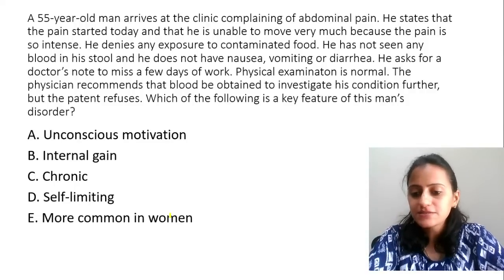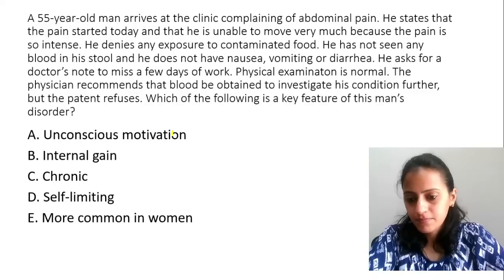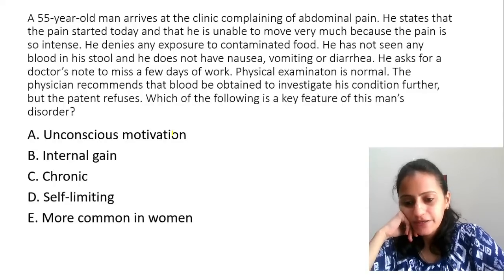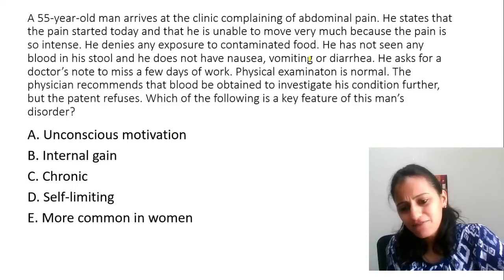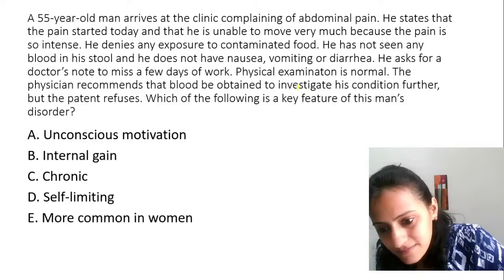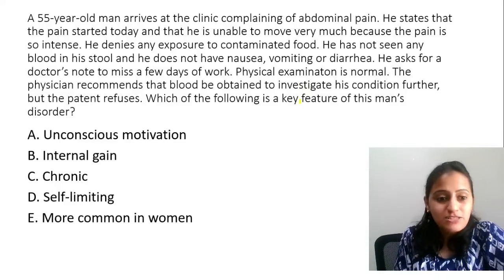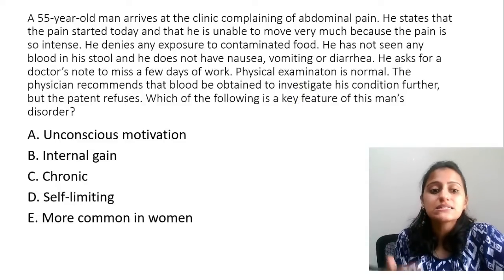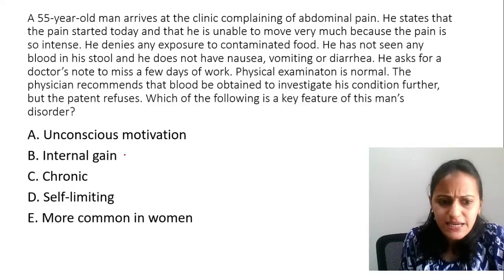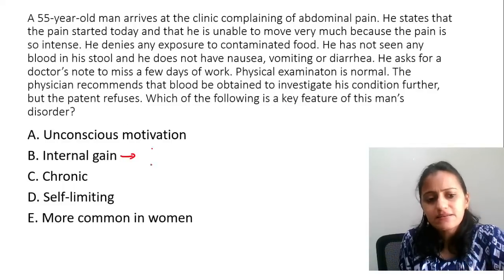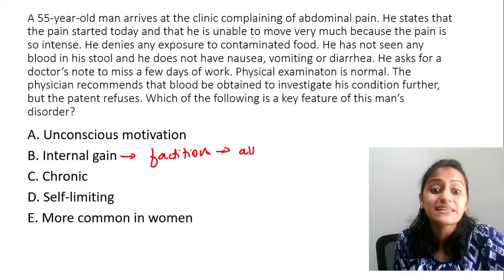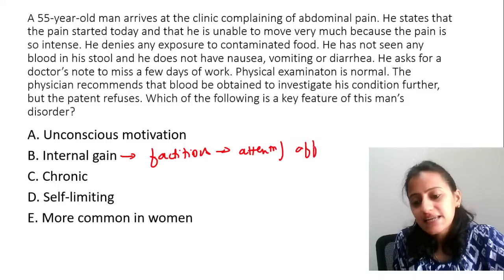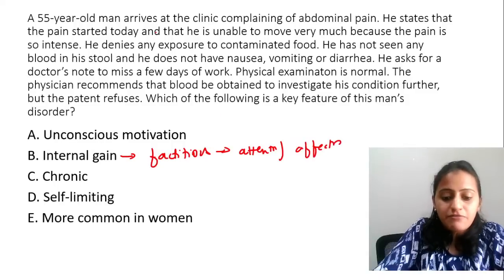What do you think would be the answer to this one? B. So psychiatric questions are a bit confusing. I see one of you getting it right. The majority of you think it is B, that is internal gain. Where do we see internal gain? Internal gain is factitious disorder. Basically, the person wants attention or affection. Let's try solving this question.